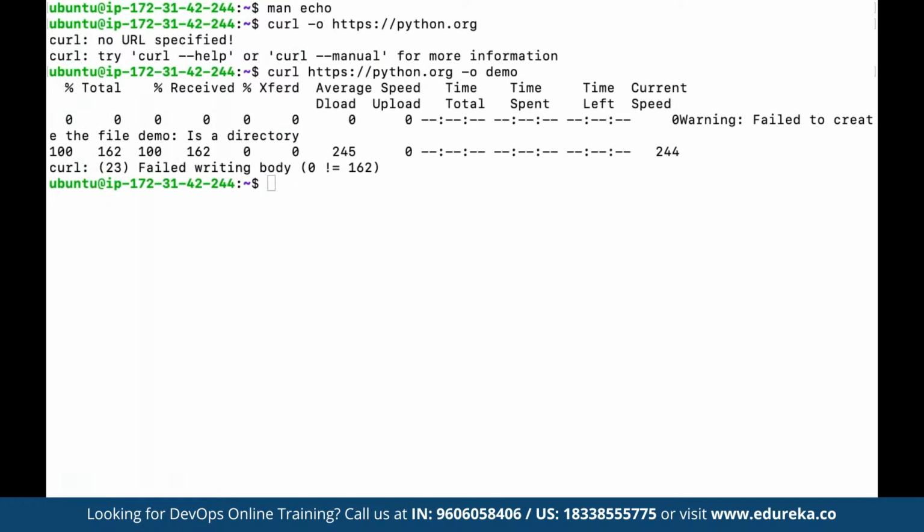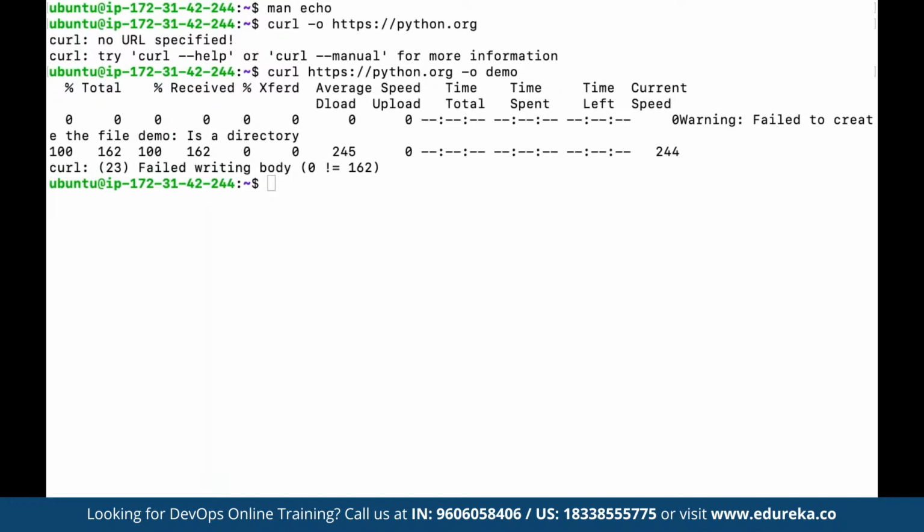As you can see here, the data is going to be fetched. Currently this was not a file, that's why this data was fetched again. And here demo is currently a directory, and that's why the data cannot be written directly to a directory. It can be a file or any specific file path that we may have defined. So this can be used for sending data in and out using curl.